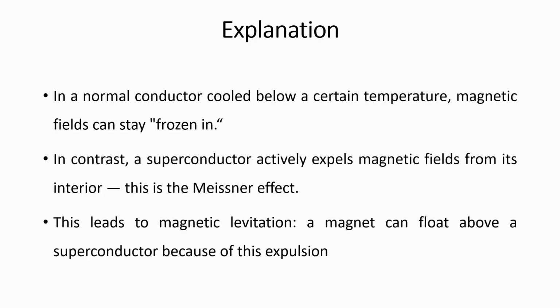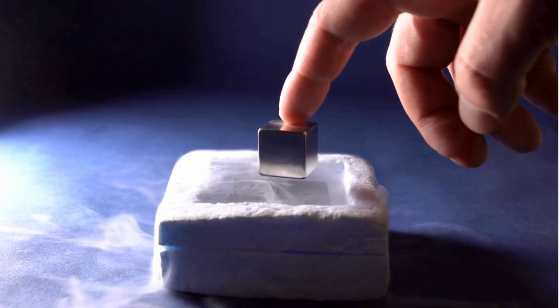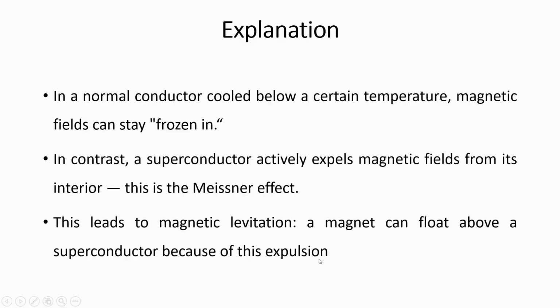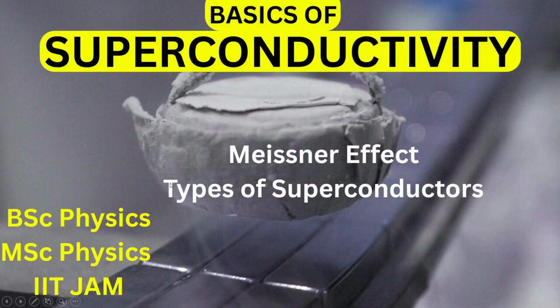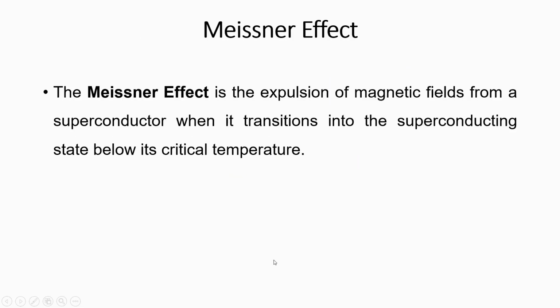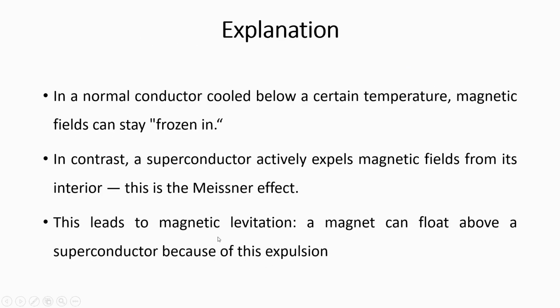This leads to magnetic levitation. A magnet can float above a superconductor because of this expulsion. What is magnetic levitation? Let me go back to this thumbnail. So this is a superconductor and this is a magnet. You can see this particular superconducting material is not touching the magnet, so it is above the magnet, and this is due to the phenomenon of magnetic levitation, which is a result of Meissner's effect.